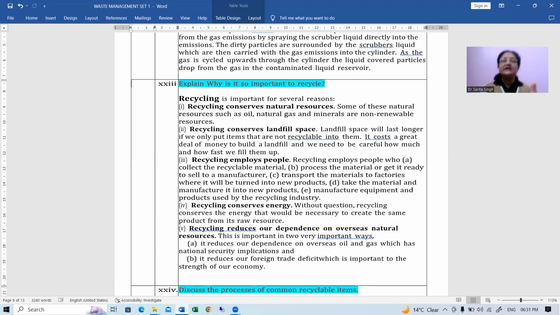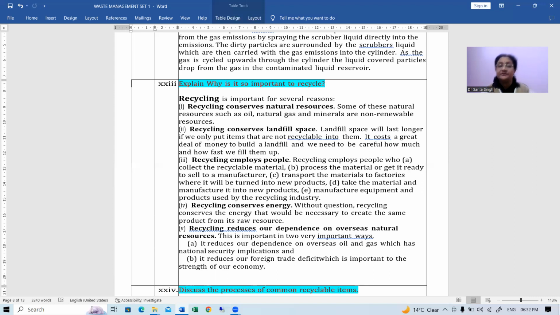Number two, recycling conserves the landfill space. Okay, when we recycle, recycling means we have taken out some waste from there, which can be recycled, which can be sent to the recycle units. So we are actually reducing the total amount of waste which is disposed of in the landfill. Okay, so we are conserving that landfill space also, right? By reducing the total amount of waste.